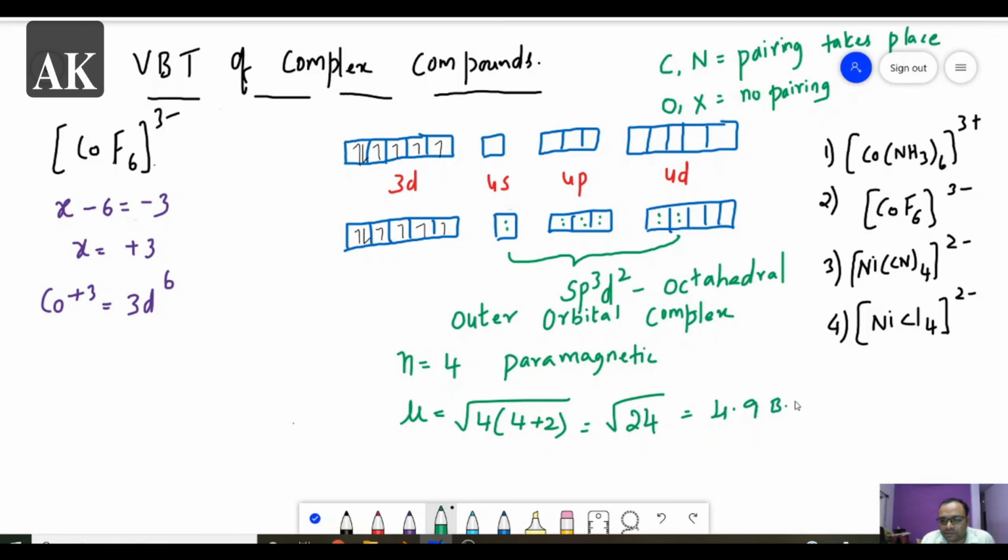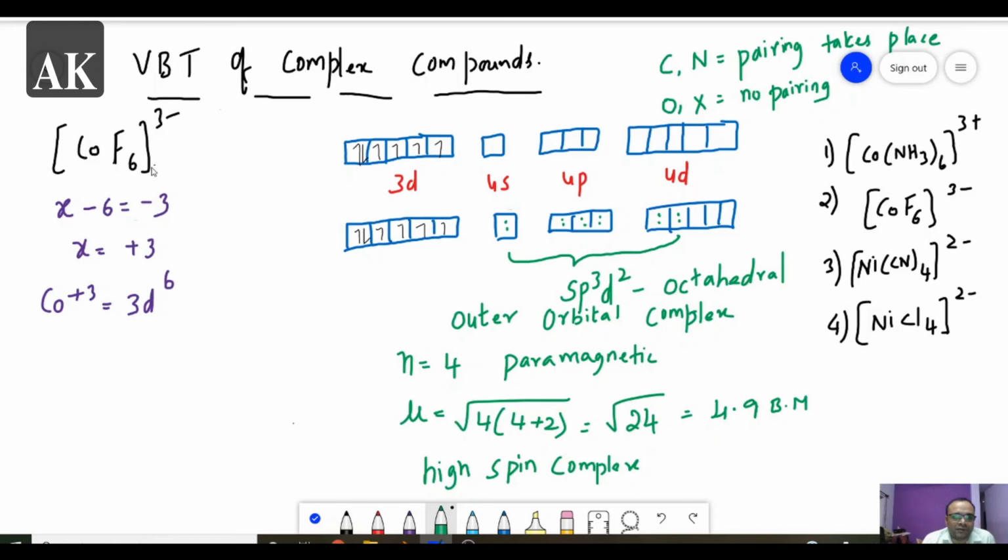4.9 Bohr magneton. Why is it 4.9? Because nearly 25, root 25 is 5. So 24 means less than 5, so I am taking this as approximately 4.9. So this is the magnetic moment. And whenever there are 4 unpaired electrons, then this is said to be a high spin complex. So these are all the important points which may be asked by giving this complex.